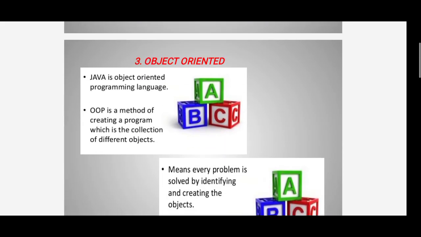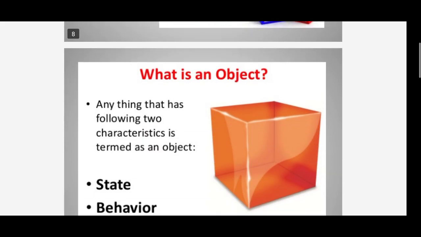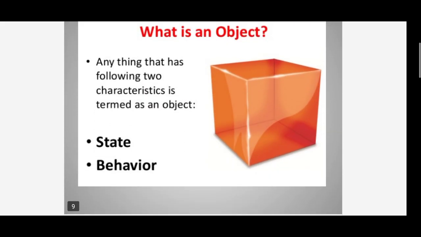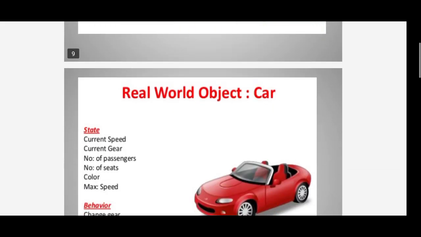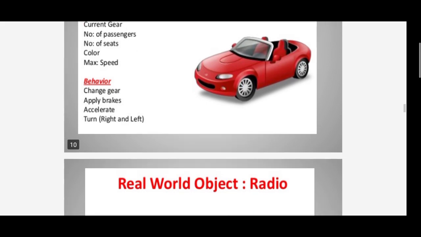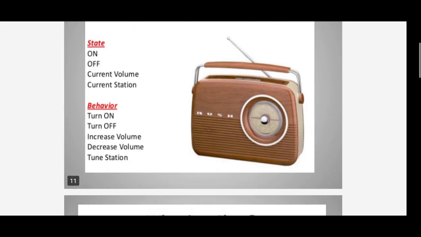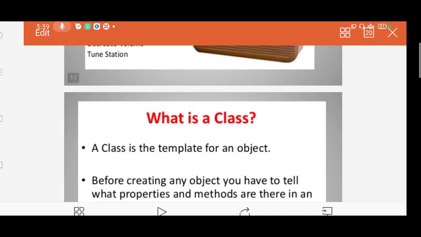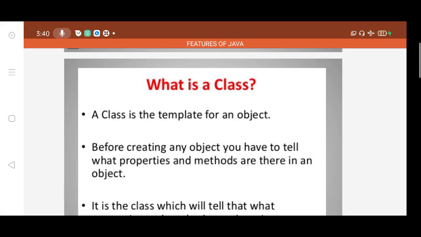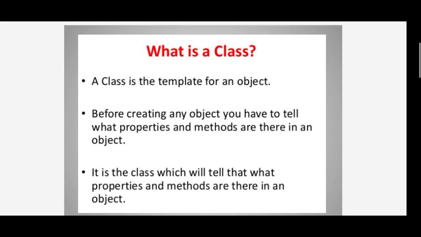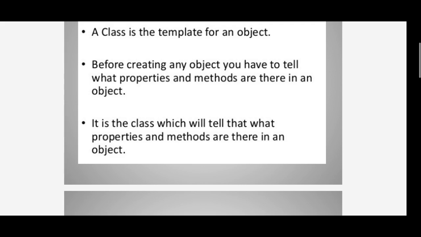Object oriented. What is an object? An object has two characteristics, state and behavior. We see two examples in real world objects. And then, what is a class? A class is the template for an object. It tells the properties and methods of an object.